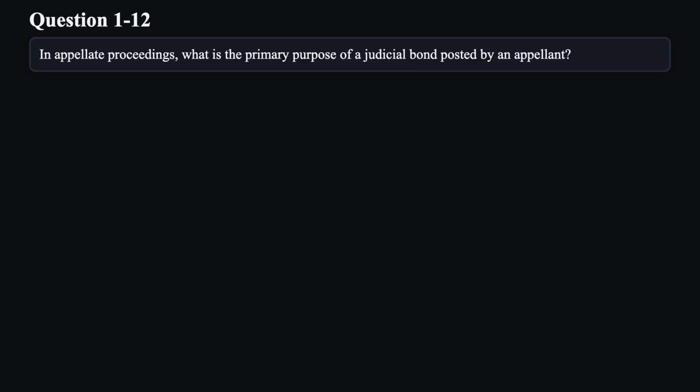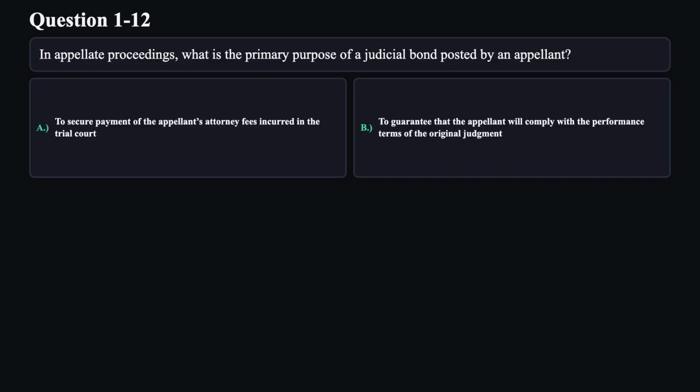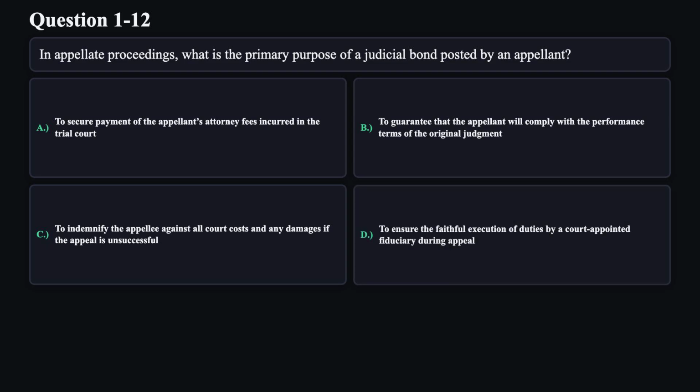Question 12. In appellate proceedings, what is the primary purpose of a judicial bond posted by an appellant? A. To secure payment of the appellant's attorney fees incurred in the trial court. B. To guarantee that the appellant will comply with the performance terms of the original judgment. C. To indemnify the appellee against all court costs and any damages if the appeal is unsuccessful. D. To ensure the faithful execution of duties by a court-appointed fiduciary during appeal.